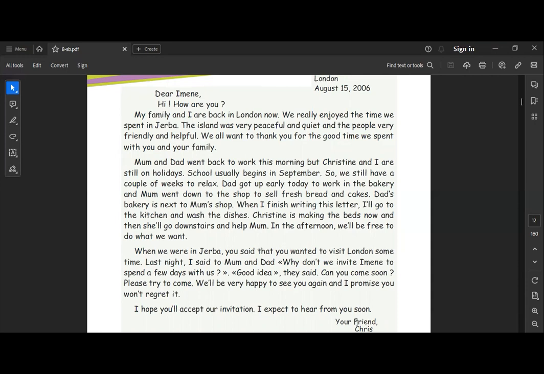So we have Chris like this. So the sender, the person who sends the letter, is Chris here. Even without reading the letter.